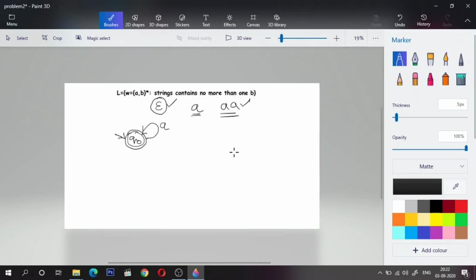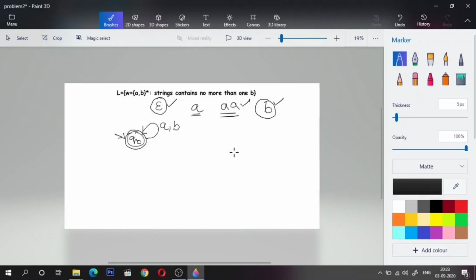Now comes the tricky part. What if I encounter a single B? Is this valid according to the language? Yes, this is totally valid because the language says strings contain no more than 1 B. So 1 B is valid. Now, a single B needs to be accepted. So can I remain in the Q0 state? The answer is no. I should not remain in the Q0 state. Let me explain why I cannot remain.